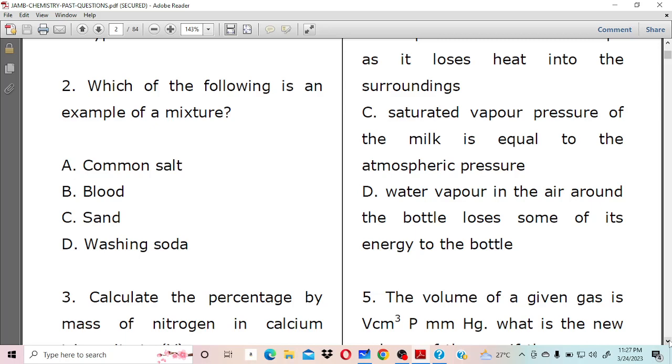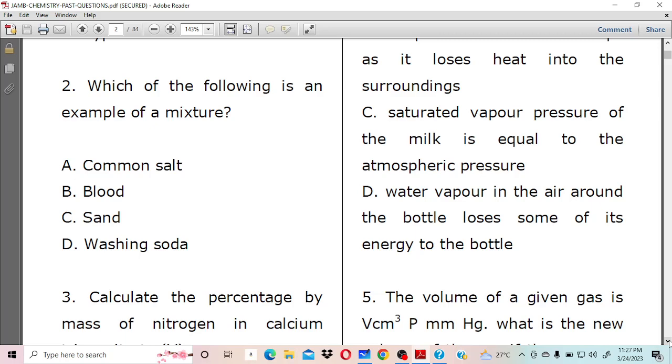Number two is saying, which of the following is an example of a mixture? A, common salt; B, blood; C, sand; D, washing soda. Which of the following is an example of a mixture? A, common salt; B, blood; C, sand; D, washing soda.